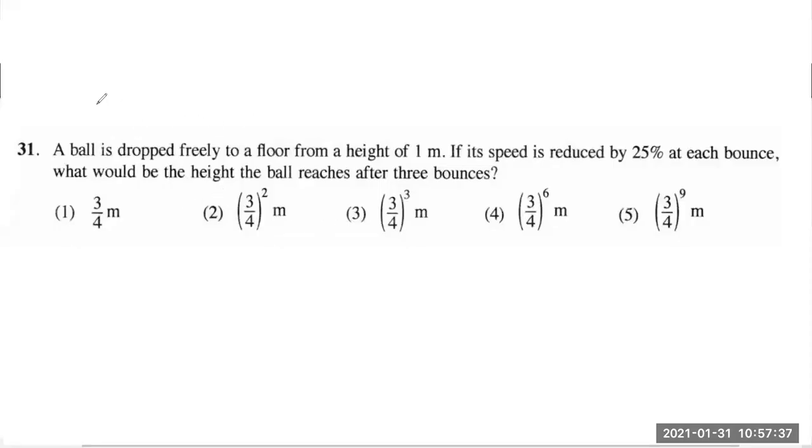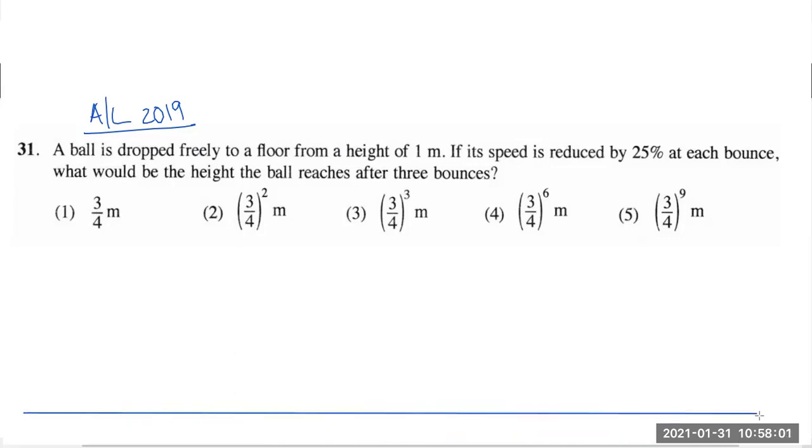The next energy and work question is from 2019, the 31st MCQ in the 2019 paper. A ball is dropped freely to a floor from a height of 1 meter. If its speed is reduced by 25% at each bounce, what would be the height the ball reaches after 3 bounces? Right, interesting. So let's do it as a sequence, then it will be easier for us. So first of all, they are dropping the ball from a height of 1 meter.